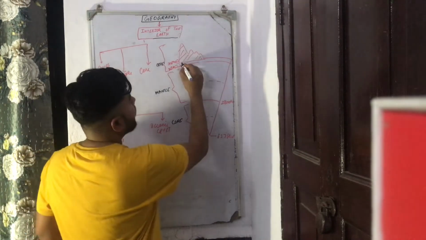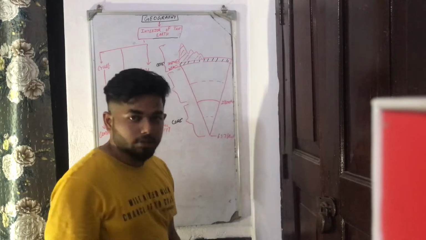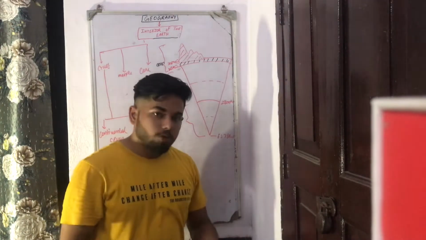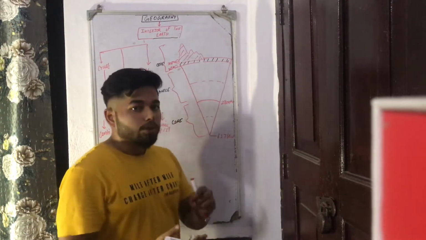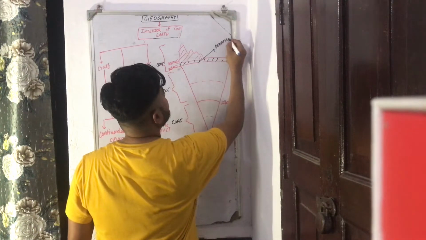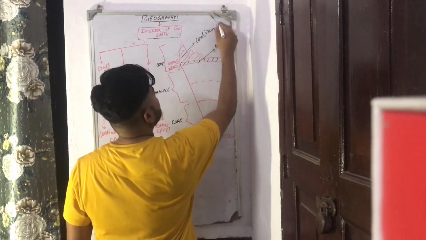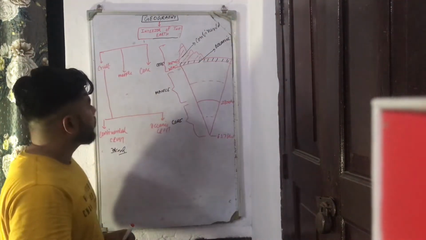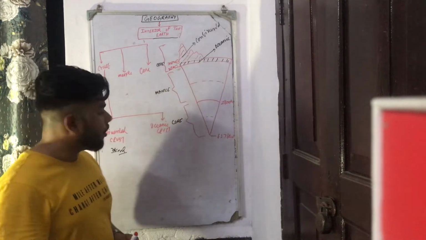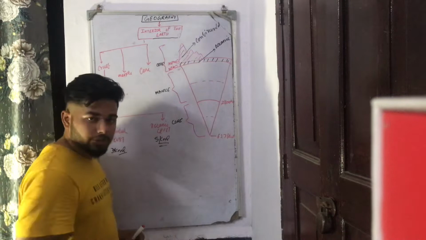Whereas the oceanic crust means the floor of the oceans. The ocean has water, and below the water there is land, so that is known as the oceanic crust. The depth of the oceanic crust is 5 kilometers on average.